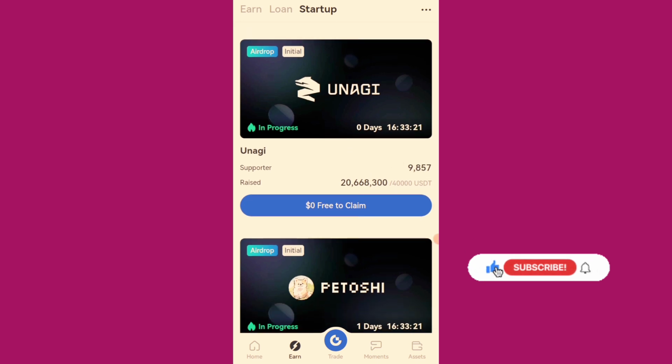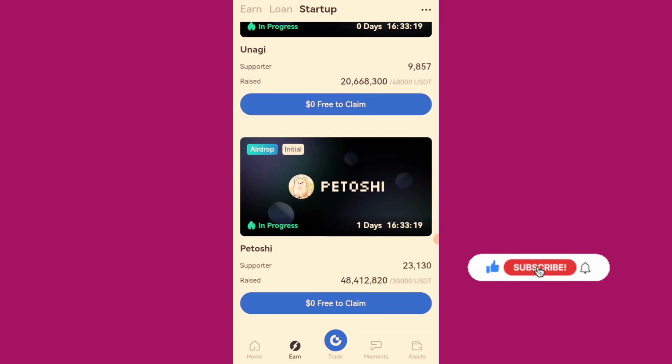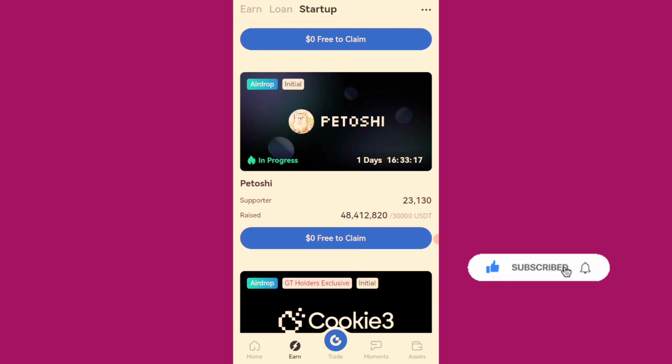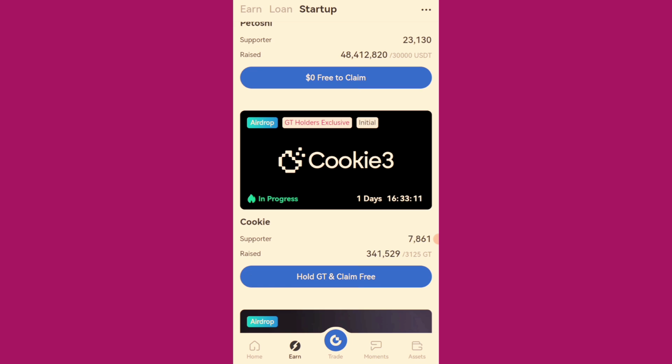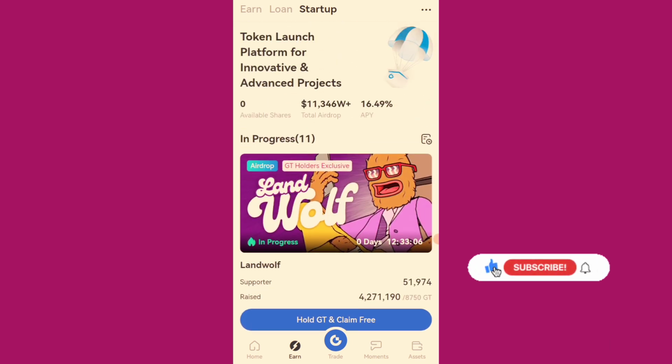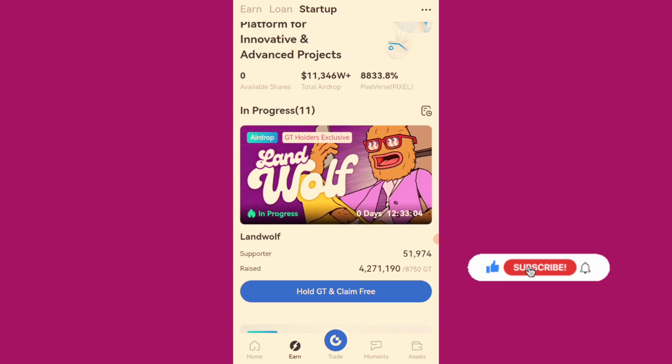You see, this is ending in 16 hours too. This also needs a minimum of 10 USDT on your spot balance, ending in 16 hours. You see Cookie today. Okay, this Cookie is exclusive for GT holders. So for this Cookie and this Wolf airdrop, you need to hold a minimum of 10 GT token. Just buy 10 GT token and have it on your spot balance.